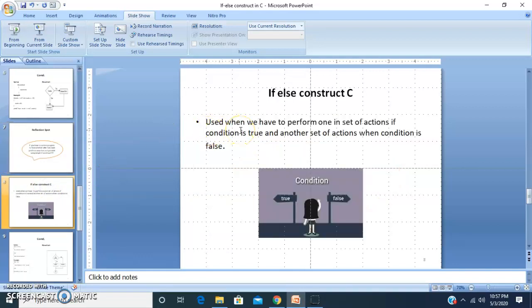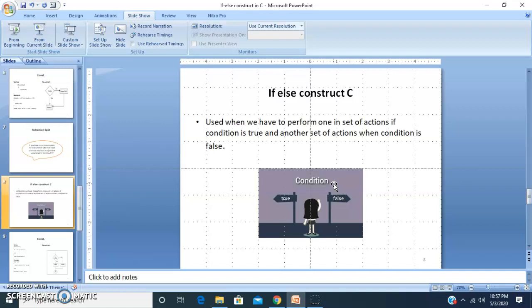Okay, so here the if else construct is used when we have to perform one set of actions if the condition is true and another set of actions when the condition is false. Here you can see if the condition is true, I will go for one path. If the condition is false, I will go with the other path. Previously I have given the example of 12th marks.